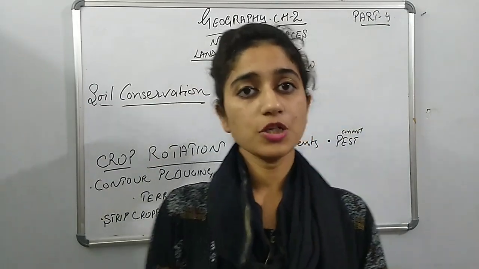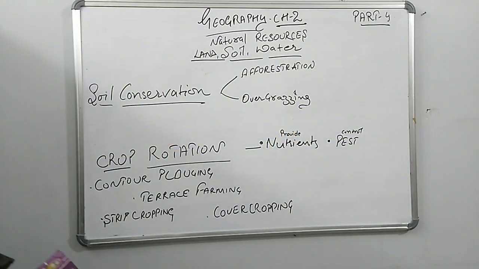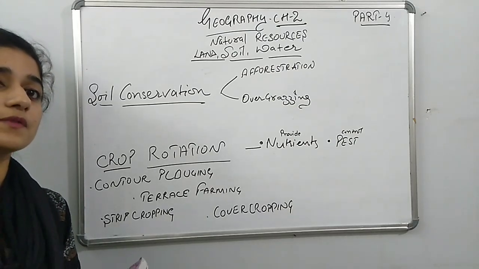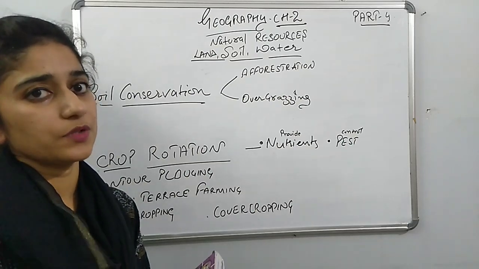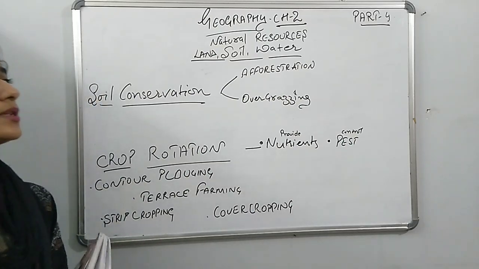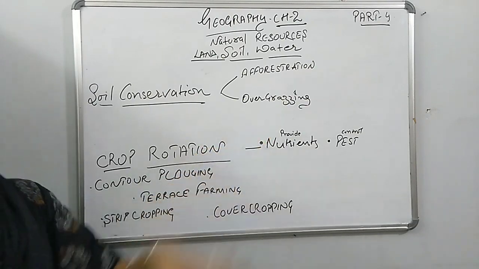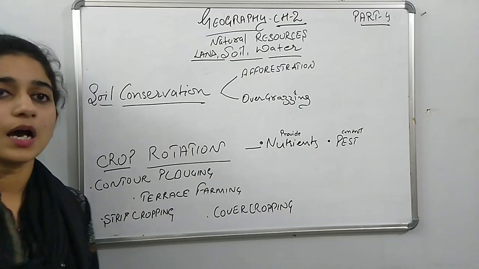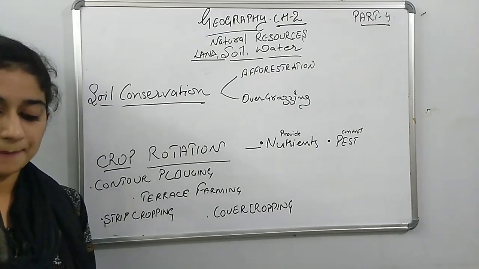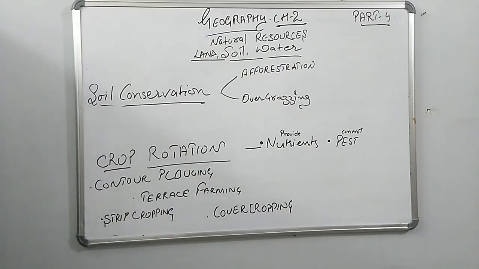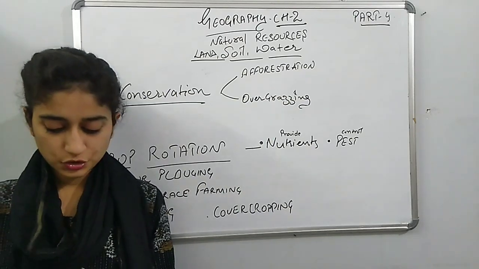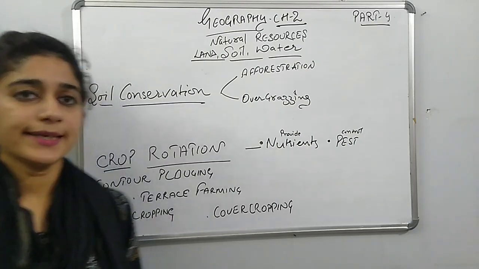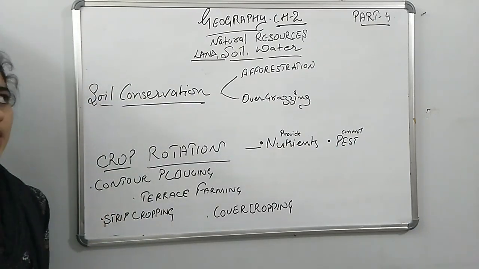Now we are moving on to the next topic, that is soil conservation. Soil conservation is related to land erosion, where we conserve the land from physical as well as chemical processes. Afforestation and overgrazing control are the two methods through which we conserve our soil. How it happens has been discussed in the chapter, so I would like to request you to open page number 135 of your book, or take it with the video so that you can follow along.